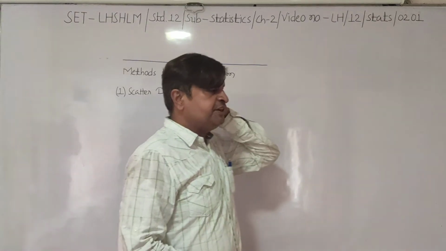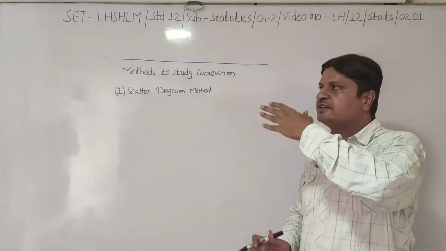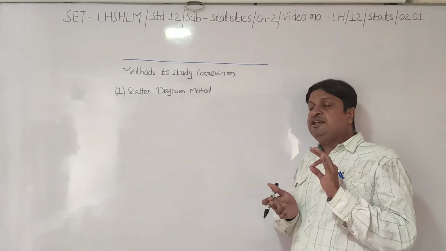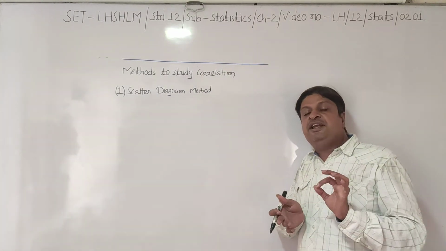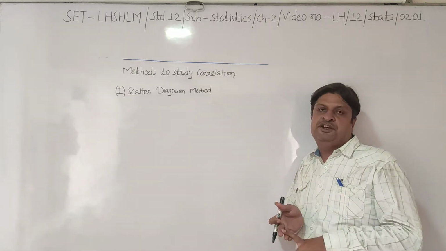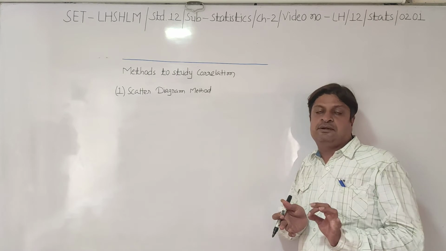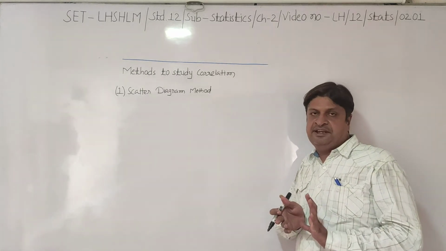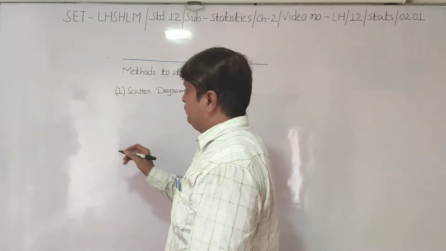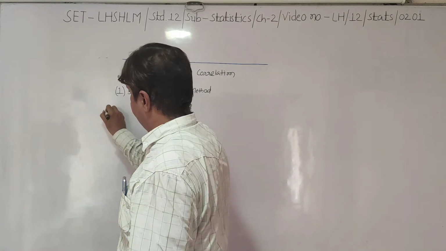So the first limitation of the scatter diagram method is that it gives us only the type of correlation. It cannot give us the exact measure of correlation, right? Suppose the first method, let us see the first method.